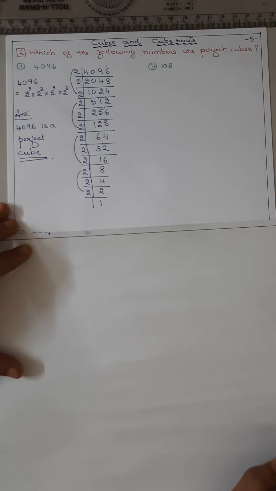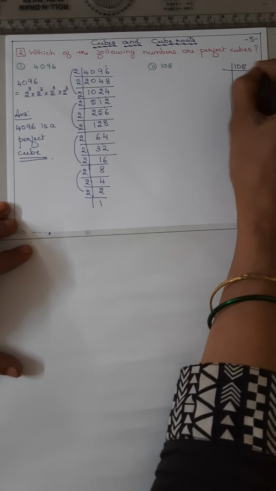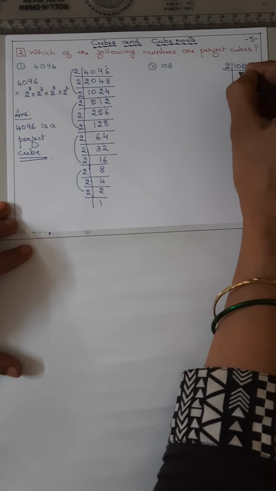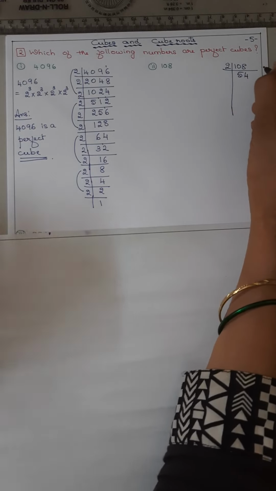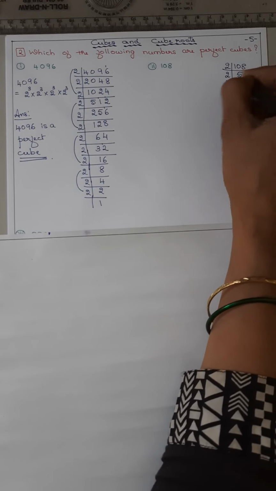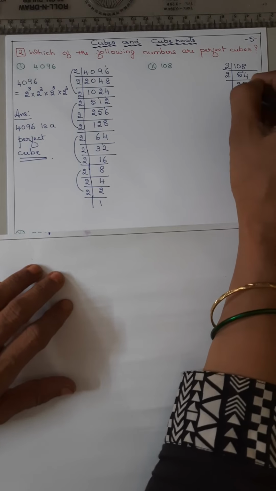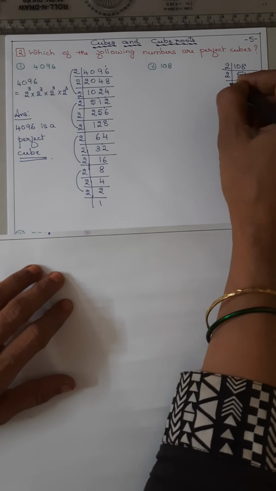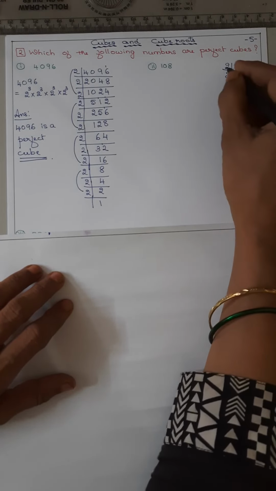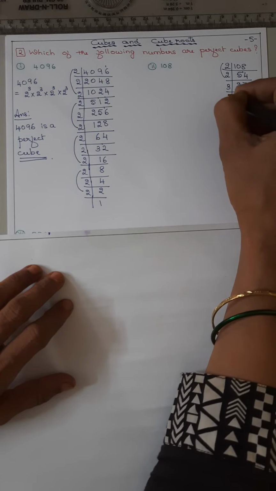Okay. Now coming to the next, 108. 2 5s are 10, 4s are 8, 2 2s are 4, 1 remains, 2 7s are 14. Now not with 2, with 3: 3 9s are 27, 3 3s are 9, 3 1s are 3.